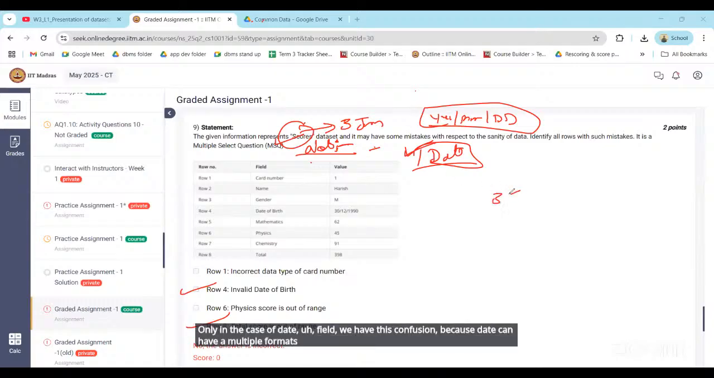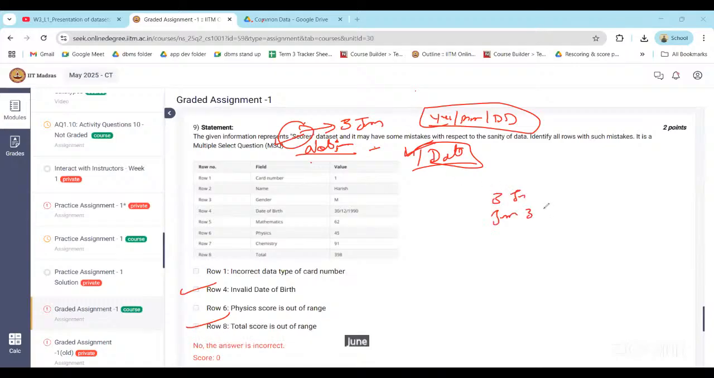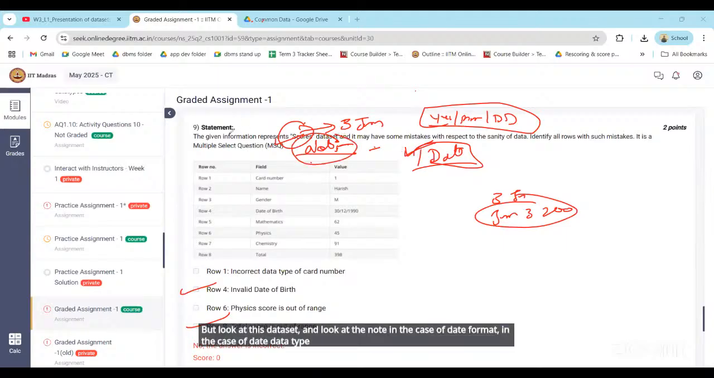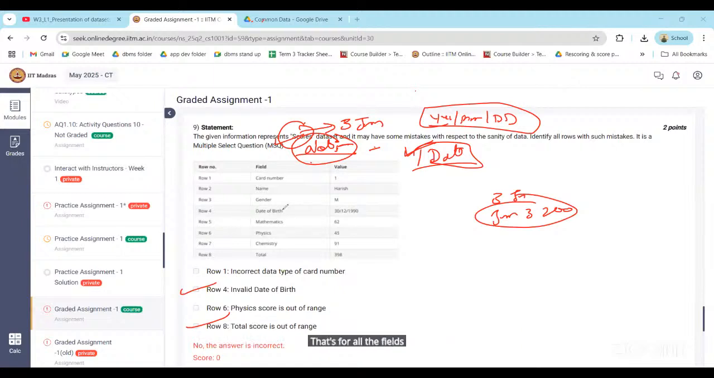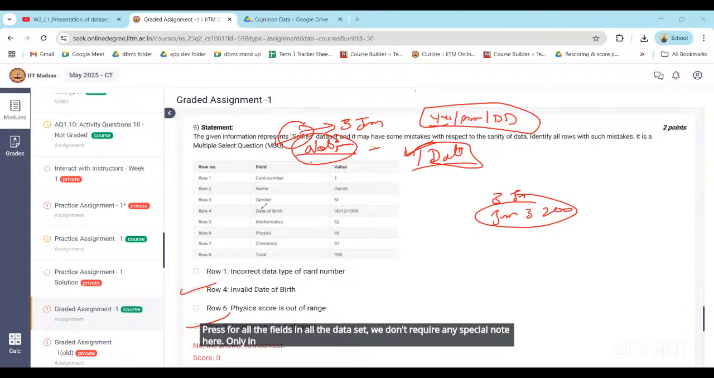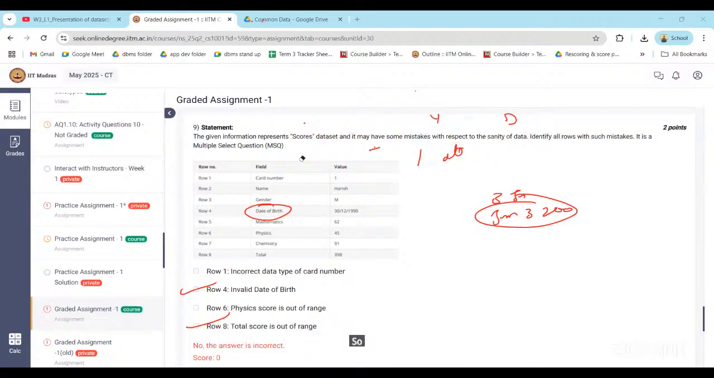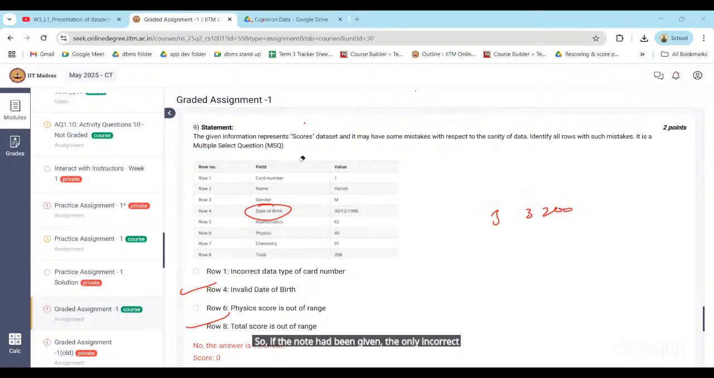3 June, June 3, with some year, all are valid date formats, we can say. But look at this data set and look at the note in the case of the date data type. In all the other data sets, we don't require any special note. Only in the case of the scores data set and date of birth do we require a special note. Is that fine now? So if the note had been given, the only incorrect row would be total score. Yes.